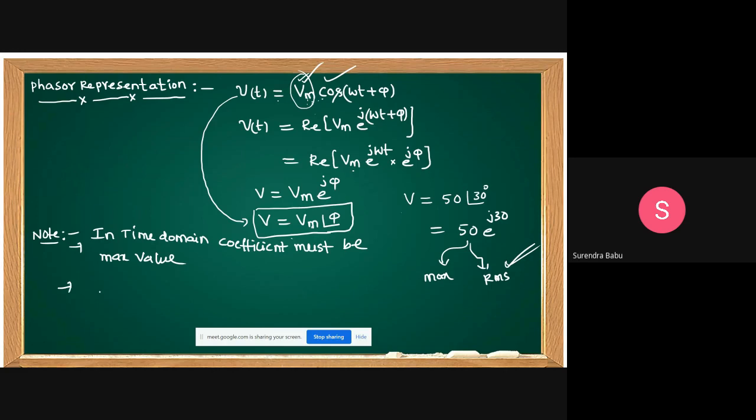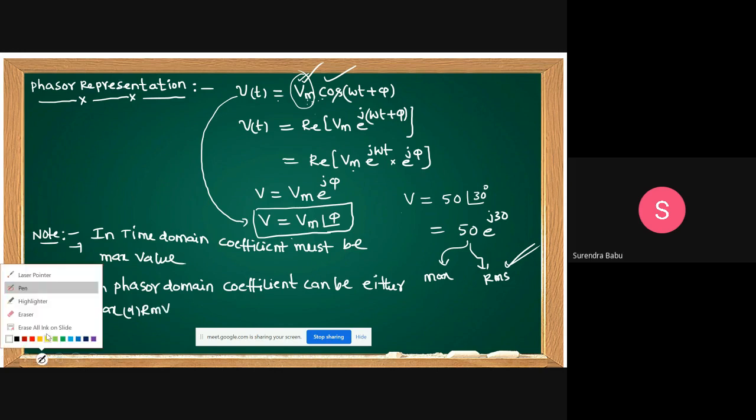But in phasor domain, this is the phasor domain. If they give the phasor domain directly, in phasor domain the coefficient can be either maximum or RMS value.